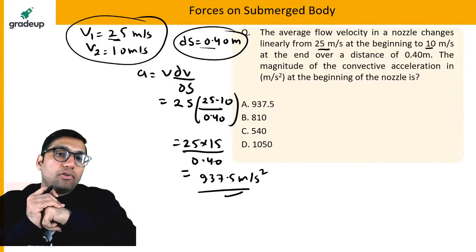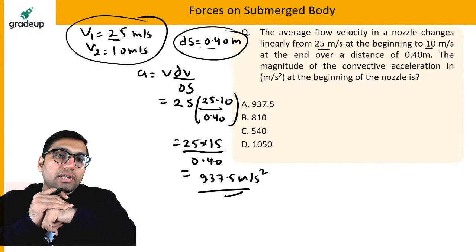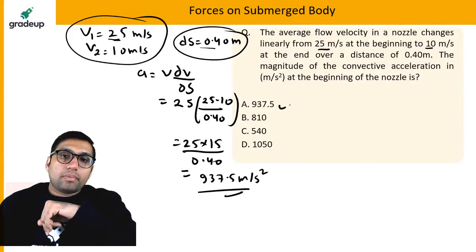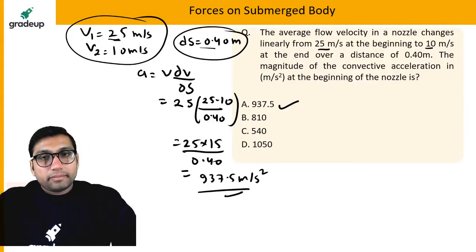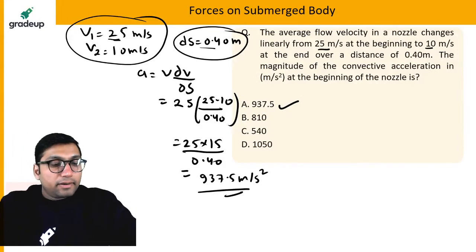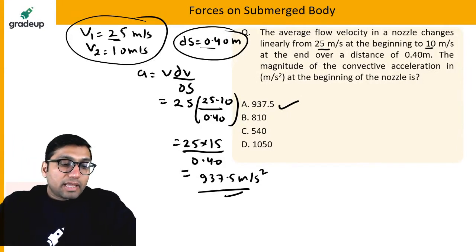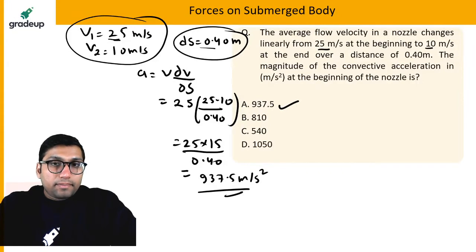Okay, so this will be the value of the convective acceleration in this question. The answer will be option A. Okay, clear? Because the question comes in the exam from convective acceleration, this is a very important topic, and you find that questions are very simple, very easy, but when the question comes in the exam, it might get difficult for you to understand it.